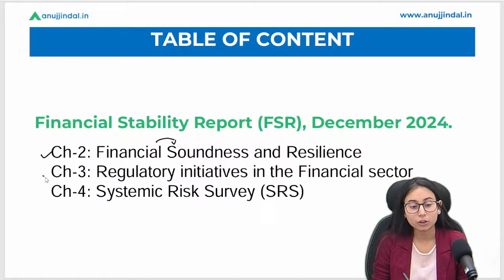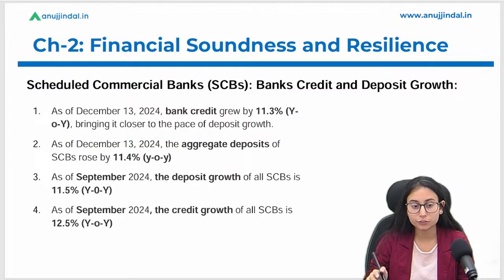In the regulatory initiatives, we will try to understand what initiatives regulatory bodies have taken regarding various risks. And in the 4th chapter, we will understand what a systemic risk survey is and what kind of risks there are at the global level and at the domestic level.